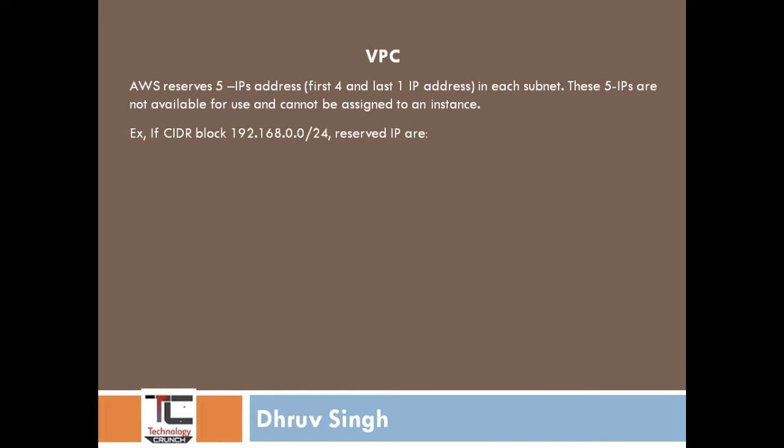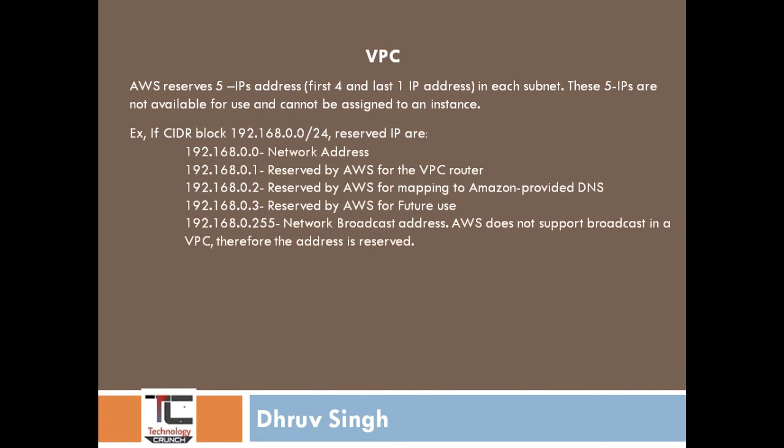Example, if the CIDR block is 192.168.0.0/24, the 5 reserved IPs are mentioned below. First one is 192.168.0.0, the network address. Second IP is 192.168.0.1, reserved by AWS for the VPC router. Third IP is 192.168.0.2, reserved by AWS for mapping to the Amazon provided DNS. Fourth IP is 192.168.0.3, reserved by AWS for future use.